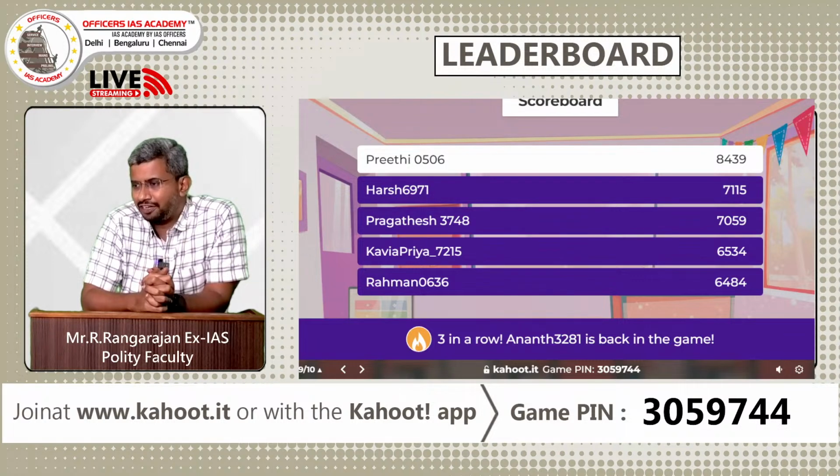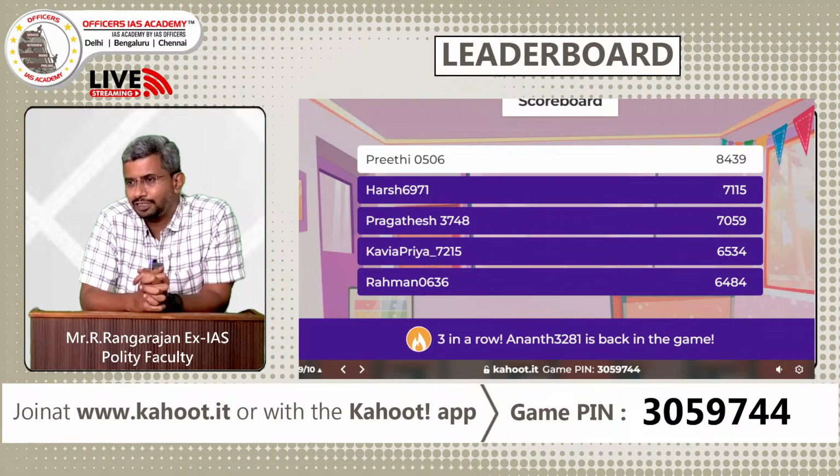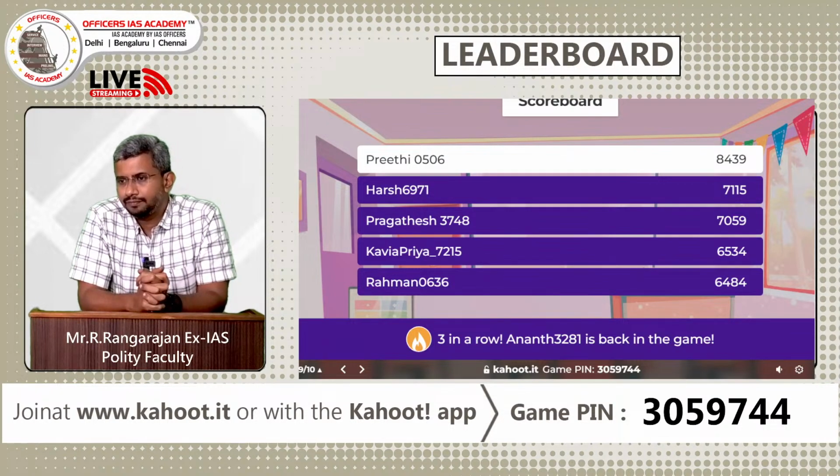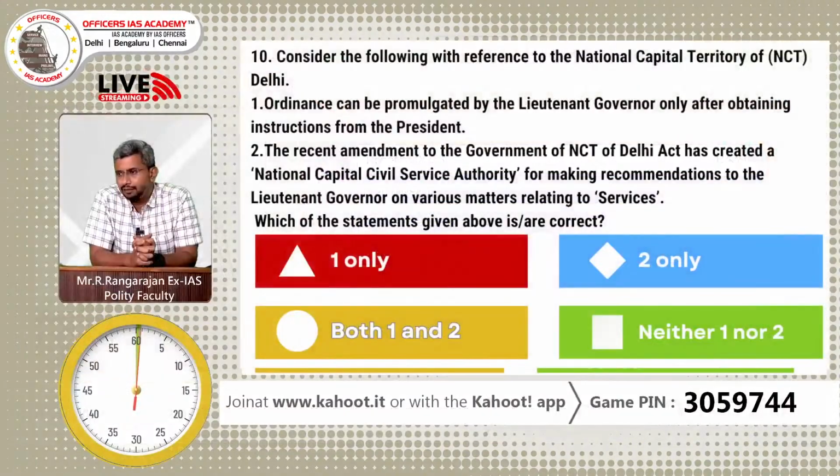Harsh, Pragatesh continue to be in the second and third position. Kavya, Priya, Rahman. So no change in the top 5, but Preeti has zoomed past with more than 1,000-point lead. Wonderful. So good show. Let's go to the next question, which is the 9th one. This is the 10th one? Okay, sorry, the last one.